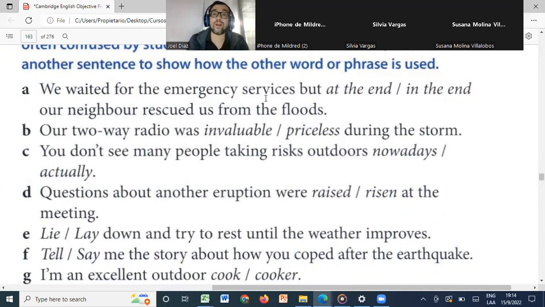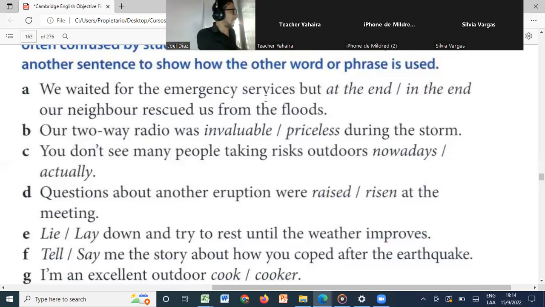In this case, Mildred and all of you, we might get confused with this part, right? To be honest, the right phrase is in the end. We say at the end of the story or film or book, right? But in the end, it's like finally. So we waited for the emergency services, but finally. If you want to write it down, in the end is the same thing as saying finally.